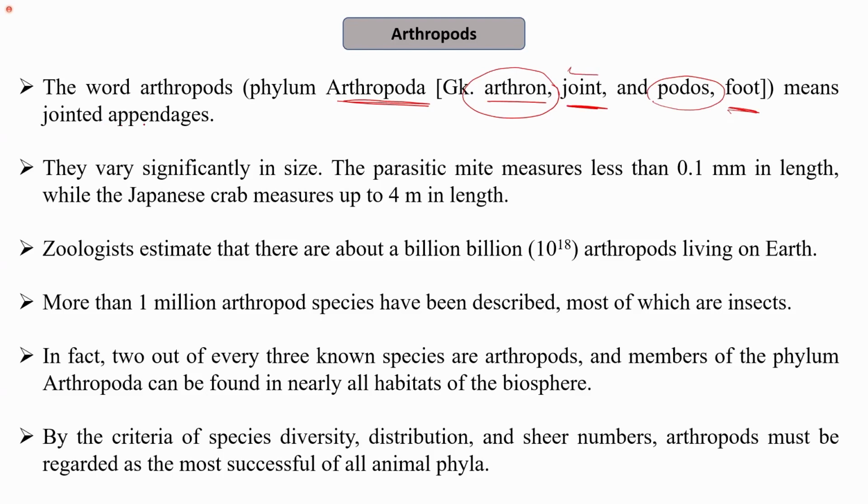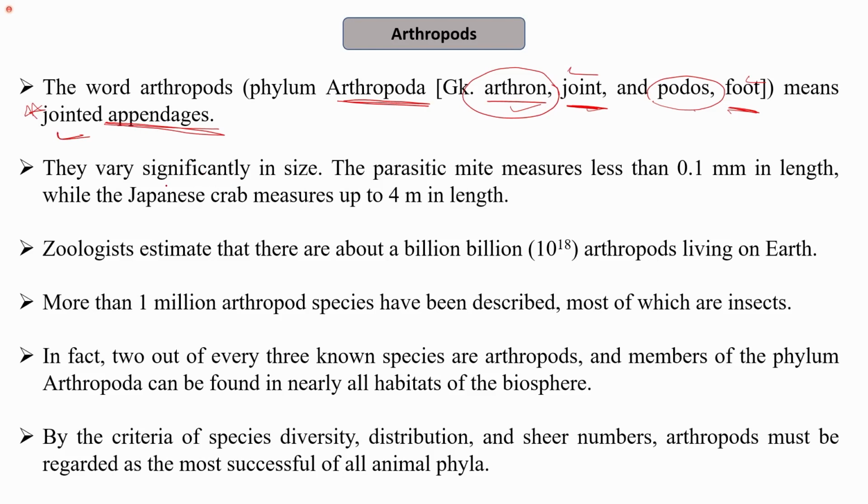We are not only talking about the foot, but we are talking about appendages as a whole. We will see what different kinds of appendages are present in phylum Arthropoda. So basically, the origin of this word is from the Greek words arthron, which means joint, and podos, which means foot. So this is a very important characteristic of arthropods, that is, they have jointed appendages.